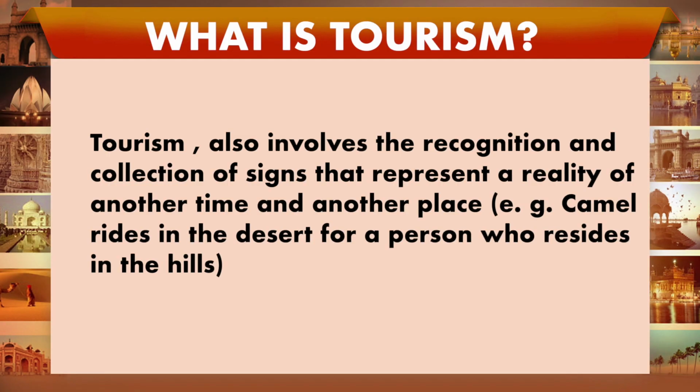Tourism also involves the recognition and collection of signs that represent a reality of another time and another place. For example, camel rides in the desert for a person who resides in the hills. You can understand, for him the camel ride in the desert is a real type of motivation, which will really attract him. Yes, I want to go for a camel ride, because they are staying in the hill stations.